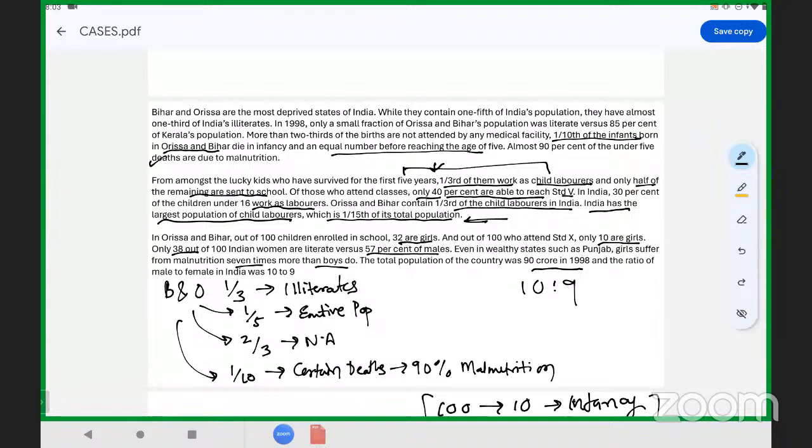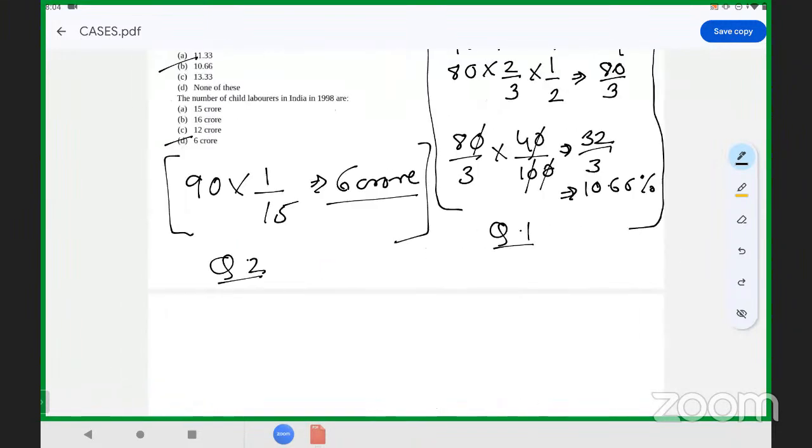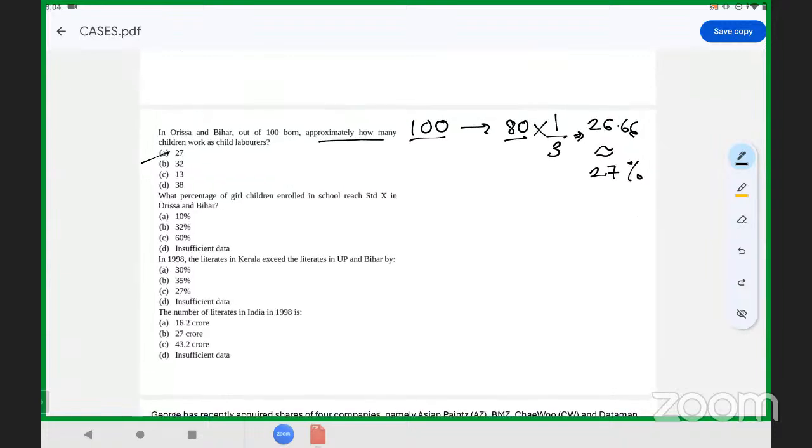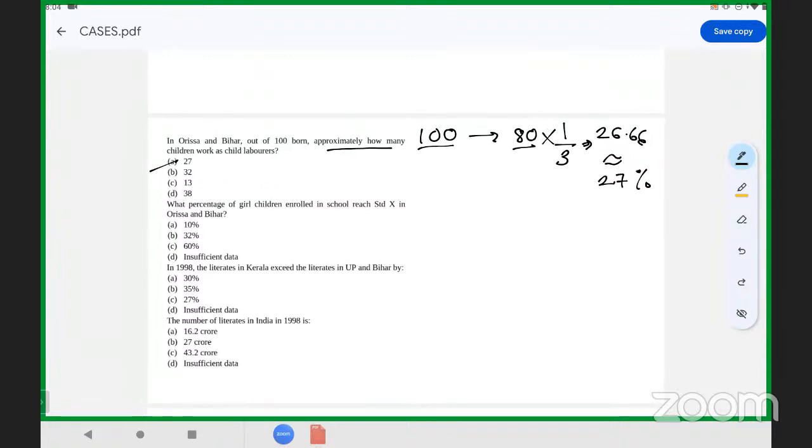And again, we have data for Punjab, malnutrition. So there is no certain data provided on the number of students or the percentage of students attending standard 10th for Orissa and Bihar. So we have only one option remaining, that is insufficient data. So there is no sufficient data provided.